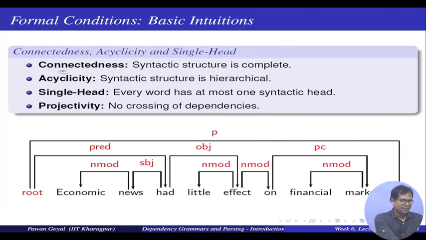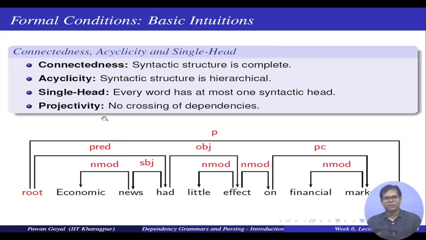So, connectedness means that the syntactic structure that I am obtaining by my dependency graph is complete. I am not having any isolated nodes that are not connected to my whole structure. Second condition of acyclicity means that the structure is hierarchical, there are no cycles inside. What is the single head constraint? It says that every word has at most one syntactic head, it cannot have more than one syntactic head.